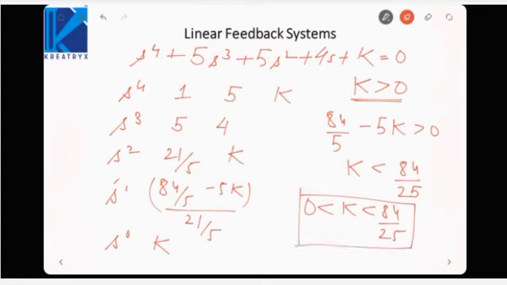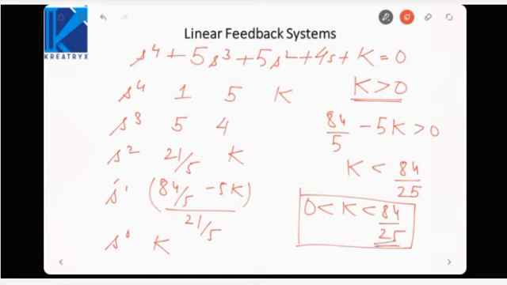In the last chapter, one thing I told you, if we increase the value of system gain, error coefficients increase and the system accuracy increases, error decreases. But here if you go beyond 84 by 25, then the system would become unstable. So increasing the gain has two effects on the system. It does decrease the error of the system, but it can lead to instability. So it is a two-edged sword. If you increase the gain, you get the benefit of reduced error, but you also get the disadvantage that the system may become unstable.